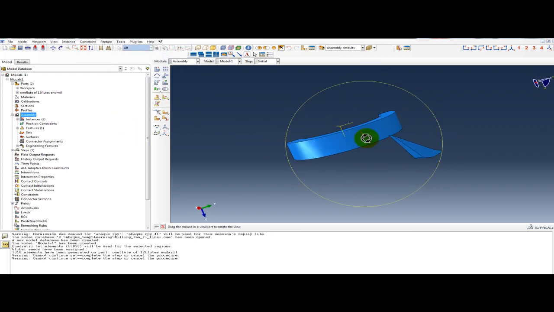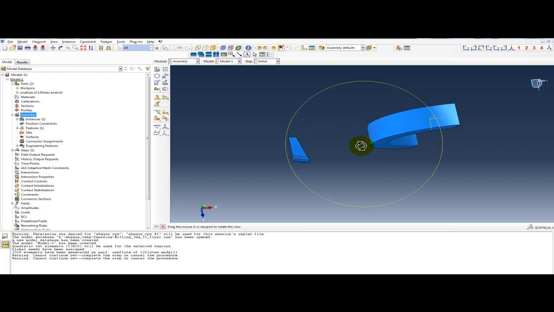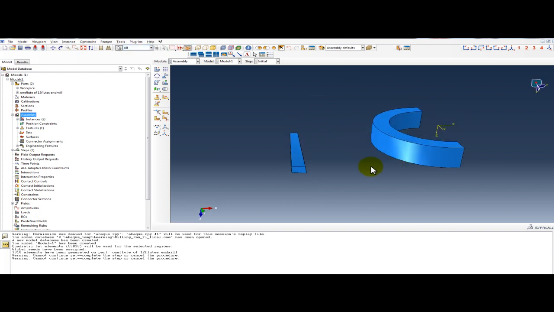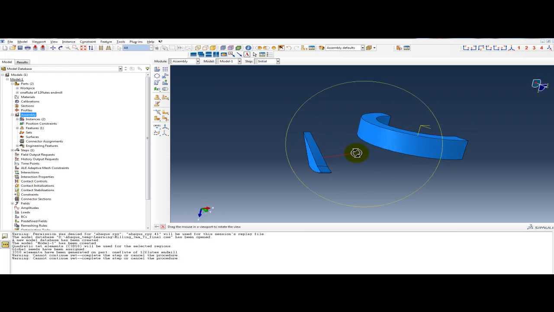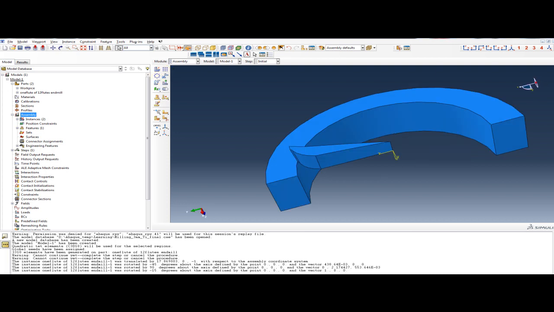It is all twisted. Okay, we will rotate it by this button and we will translate by this button. So we can move the tool from this button and we can rotate from this button.